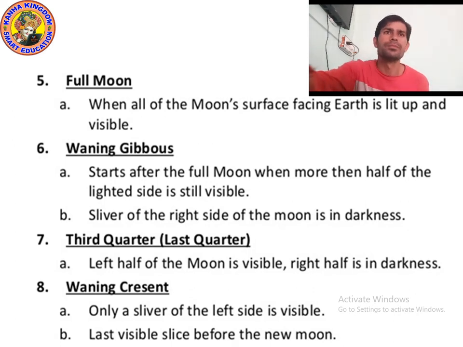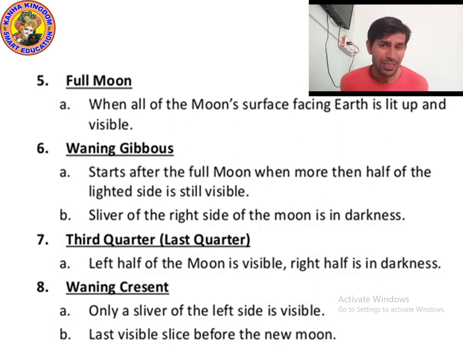So kids, remember, the right half of the moon is called first quarter, and the left half of the moon is called third quarter. In third quarter, the right half is in darkness.